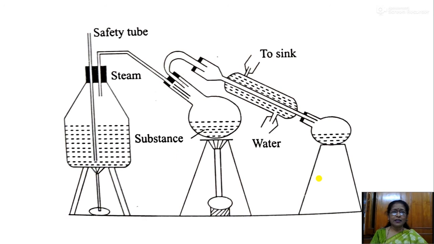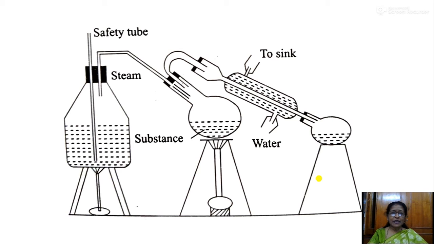Now, see this: when these two types of liquids are completely immiscible with each other, they can be separated by this type of distillation, that is steam distillation. Steam distillation, this is the diagram.